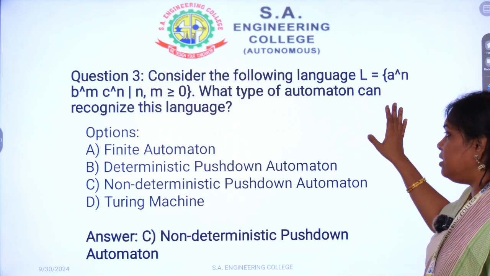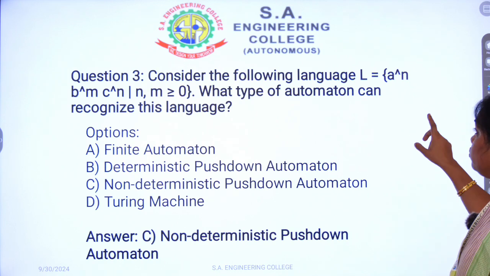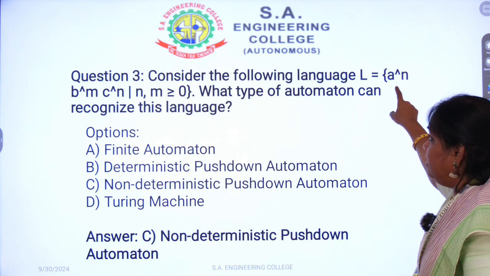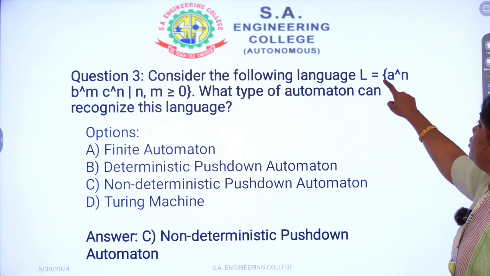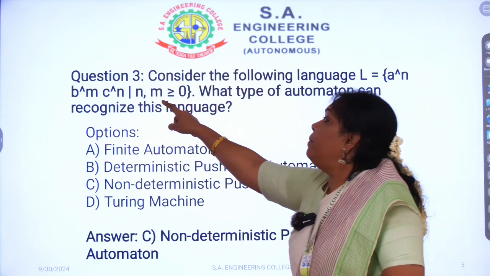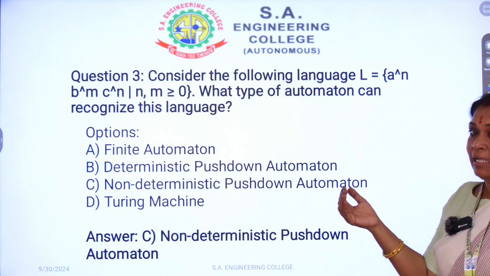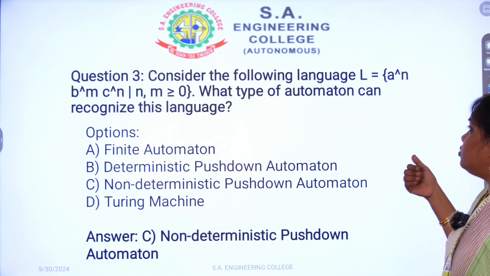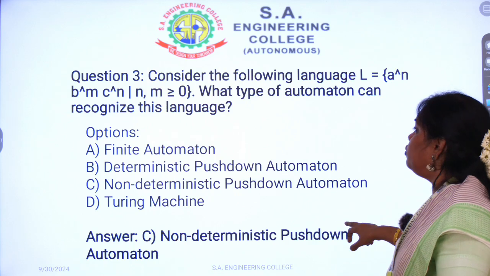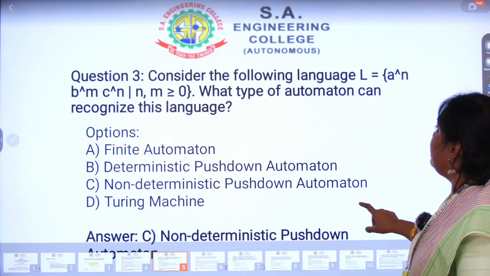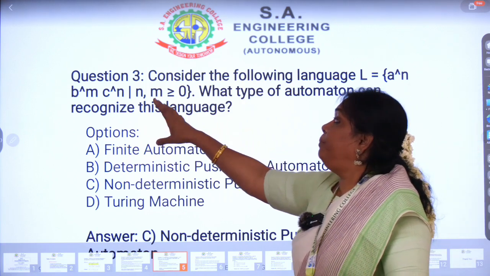They have given a list of pushdown automata options. Here the number of a's is equal to the number of c's. So for the b's, we have to accept them as they are. So this is a non-deterministic pushdown automaton. I will tell you why this is non-deterministic: because of the m number of b's.